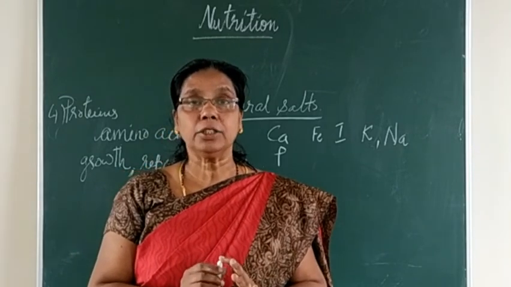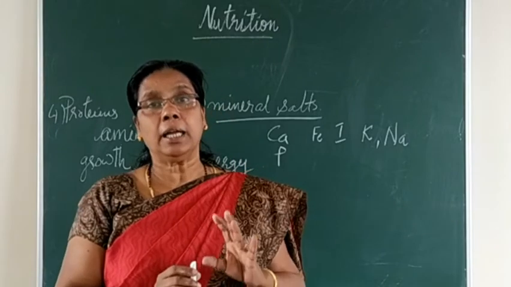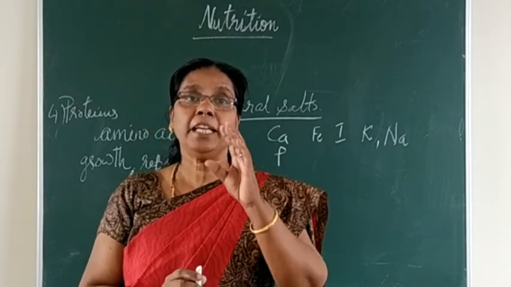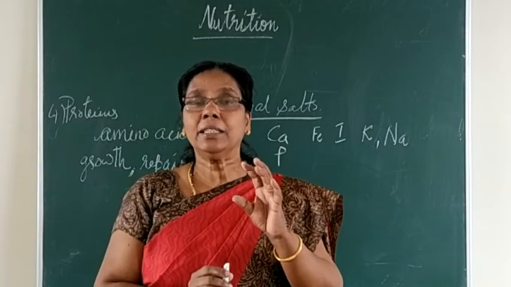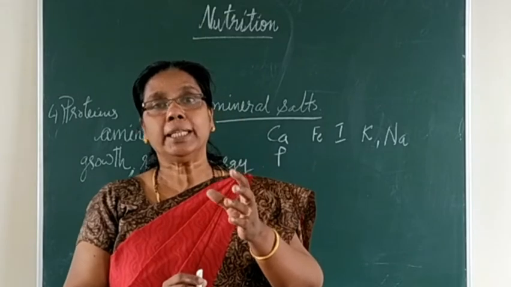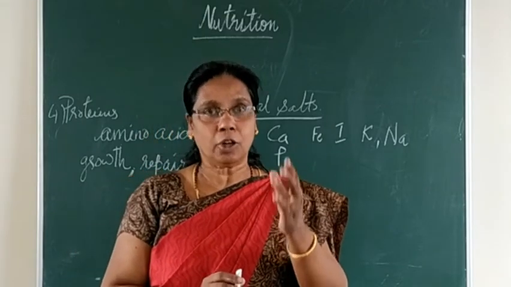So for this proper functioning of the nerve cell also, potassium as well as sodium is needed. So when we are consuming a diet, always make sure that we are eating foods that contain all these 6 nutrients. Especially now it is the corona season.